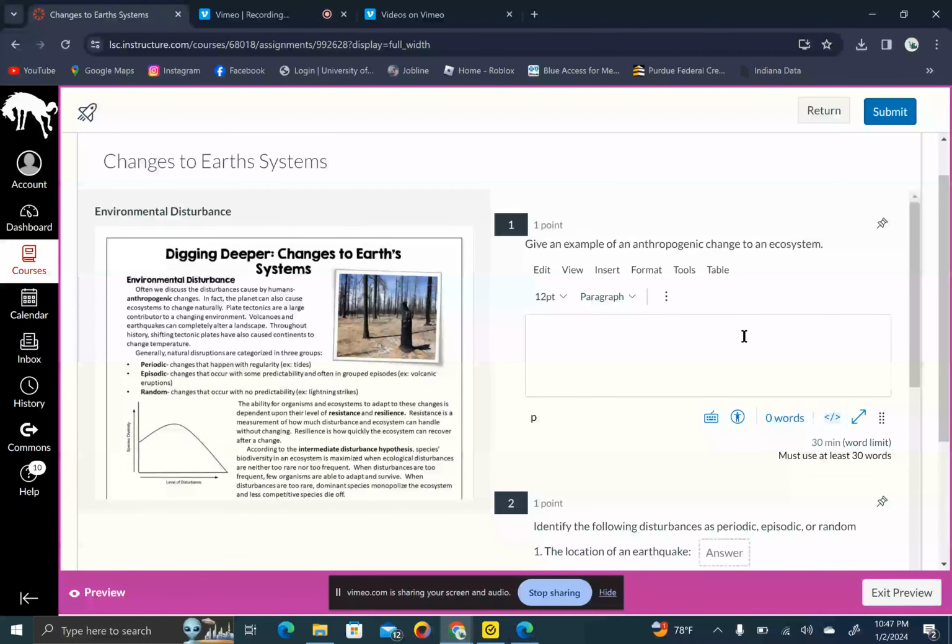So please use full sentences. You'll probably want to tell me the change, and then you're going to describe to me what that change is and how it has been caused by humans, how it is anthropogenic.